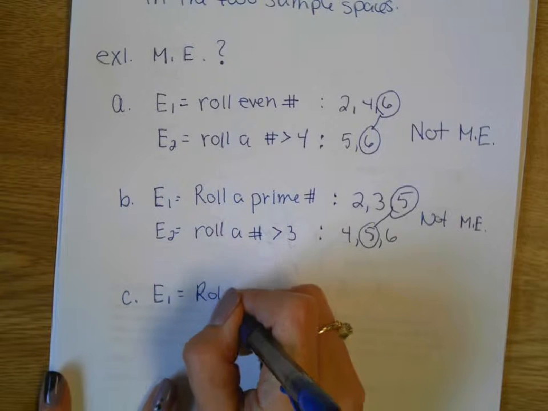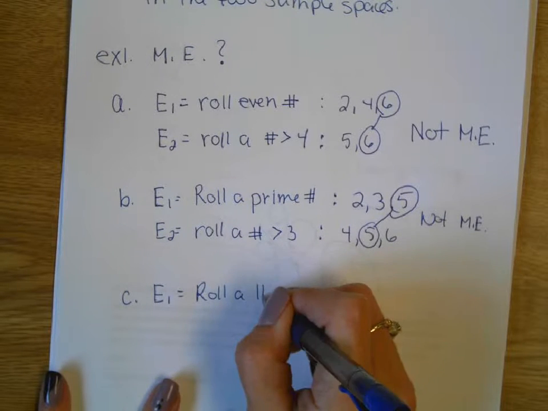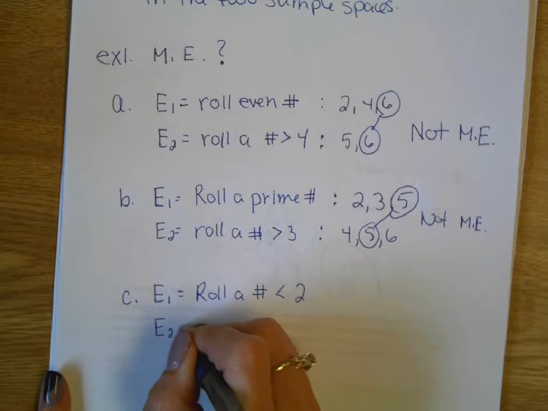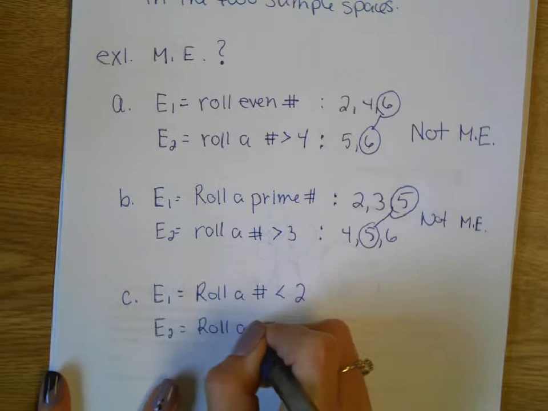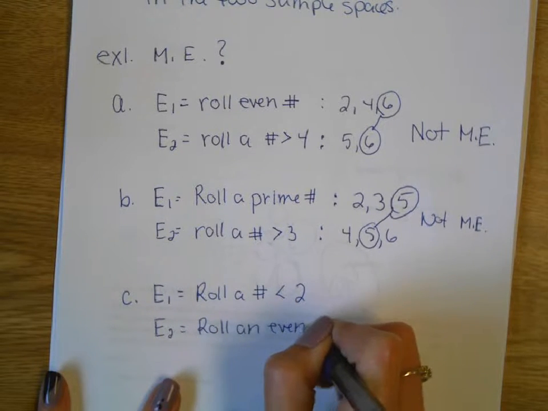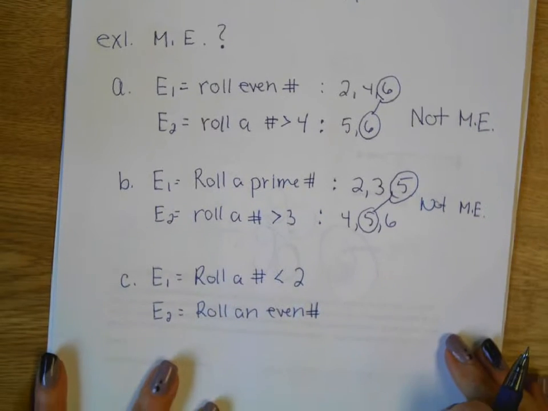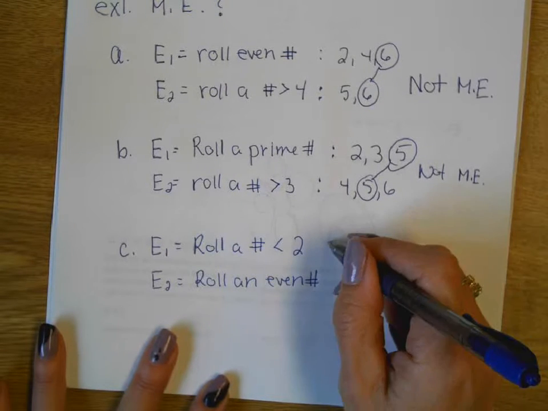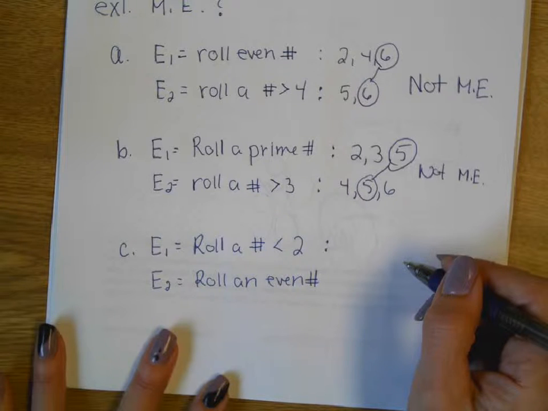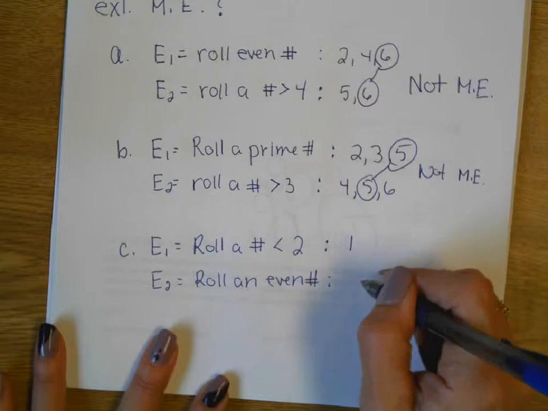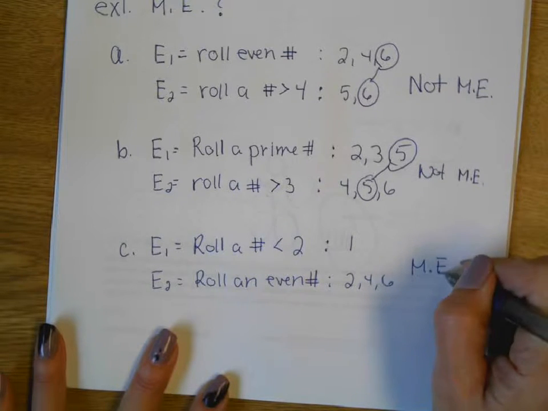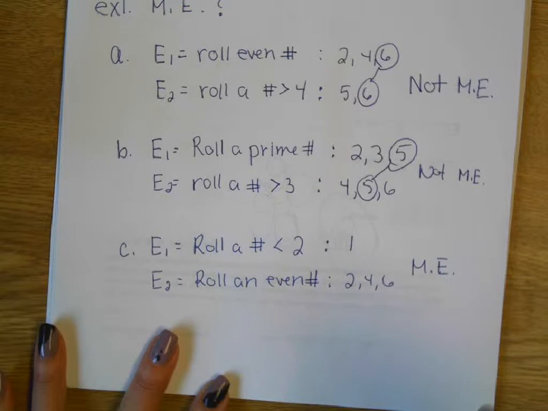Roll a number less than 2. Roll an even number. Mutually exclusive or not? Mutually exclusive. What are the numbers less than 2 on the die? Just the 1. Even? 2, 4, 6. So these are mutually exclusive. The reason we have to talk about that is when we get to the probabilities that have ors in them.